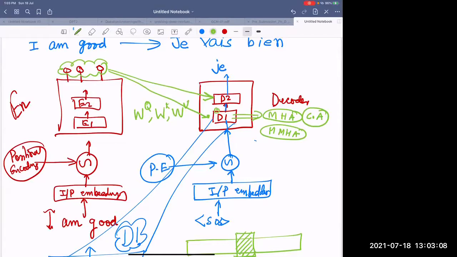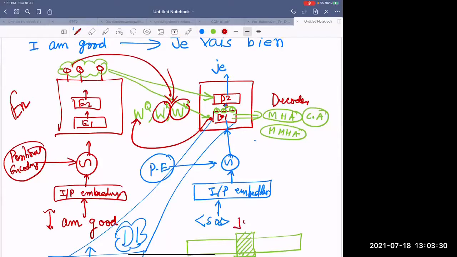But how do you get your final representations? Final representations come from queries coming from the decoder, but keys and values coming from the encoder.